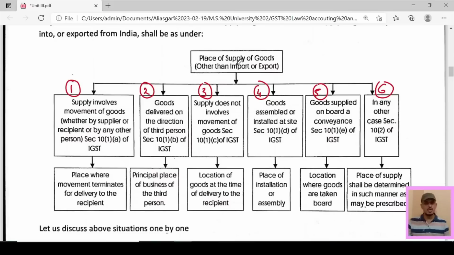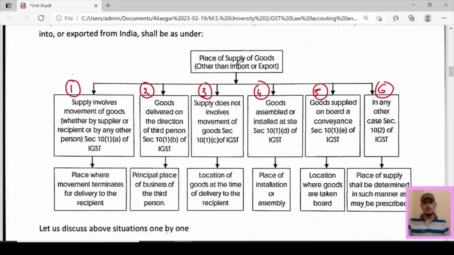Supply does not involve movement of goods, section 10 subsection 1 clause C of IGST: location of the goods at the time of delivery to the recipient. Goods assembled or installed at site, section 10 subsection 1 clause D of IGST: place of installation or assembly.